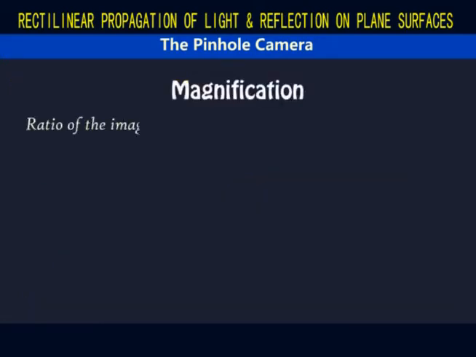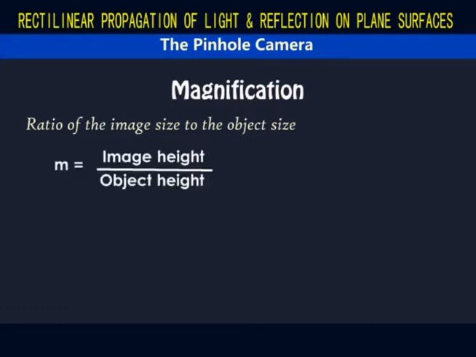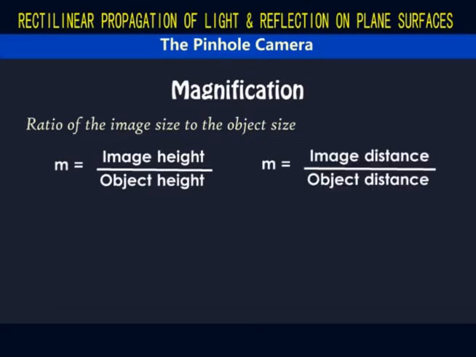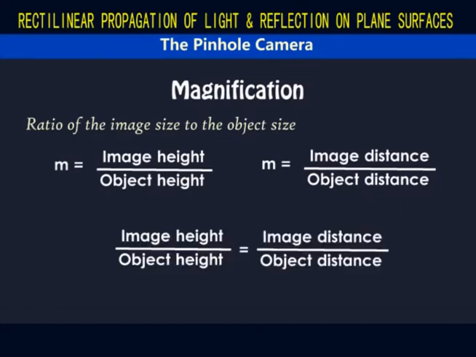The ratio of the size of the image to the size of the object is called magnification. We can also write it as the ratio of the height of the image to the height of the object. It can also be shown mathematically that magnification is equal to the image distance from the pinhole over the object distance from the pinhole. This in effect means that the image height over the object height is equal to the image distance from the pinhole over the object distance from the pinhole. Because it is a ratio of two similar units, magnification is unitless.